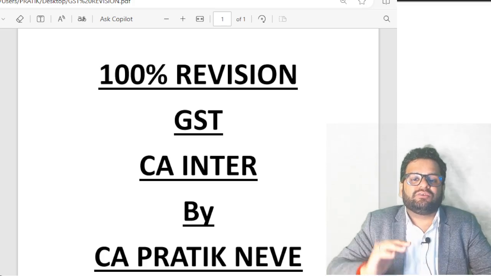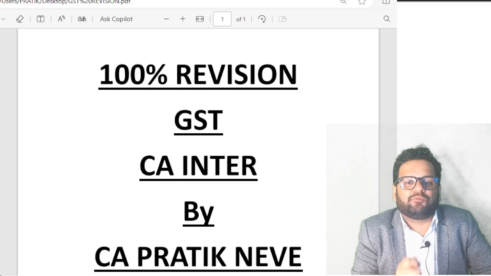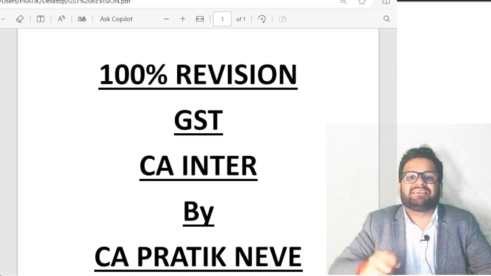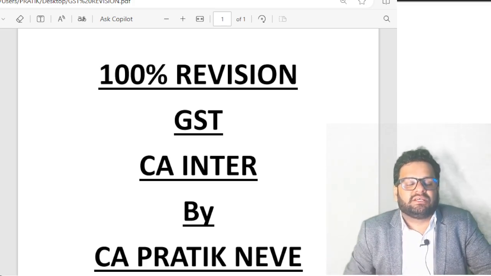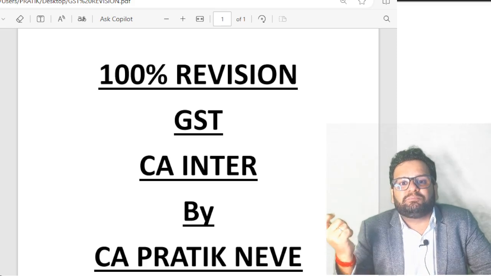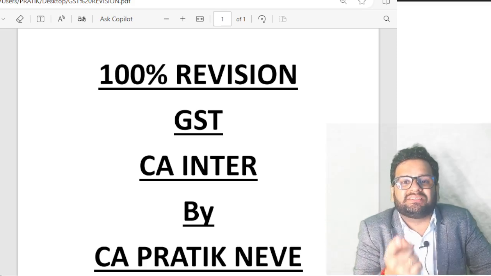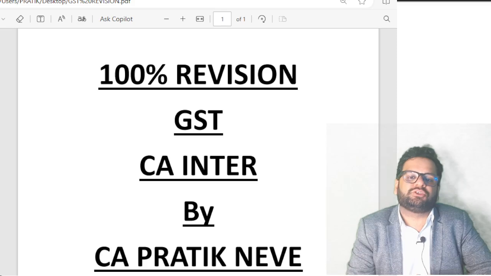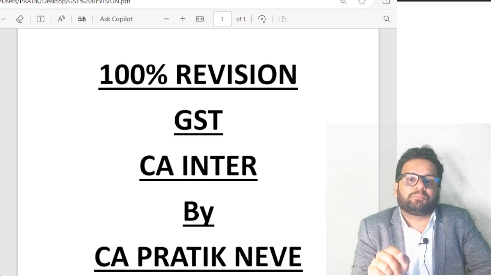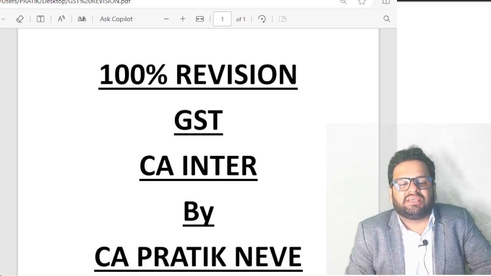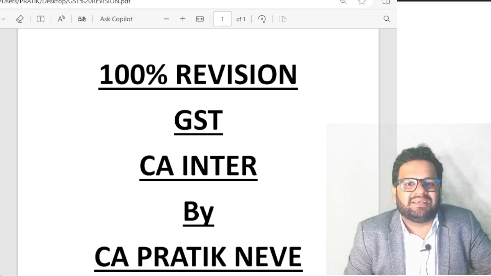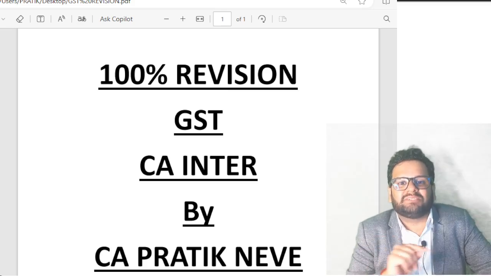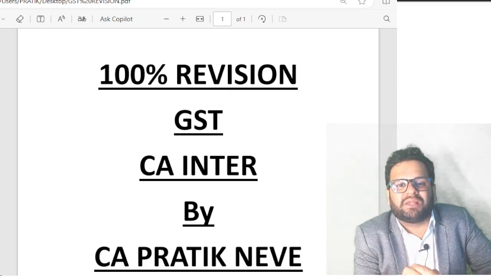Clear? Then going for 10-2A, who can opt for the 10-2A composition scheme? So basically the 10-2A composition scheme, you can say, is primarily for service providers. Those whose aggregate turnover in the preceding financial year is not exceeding rupees 50 lakhs and they are not eligible for 10-1 composition. Okay, those who are opting for this 10-2A composition scheme, the rate of GST for them is 6%.